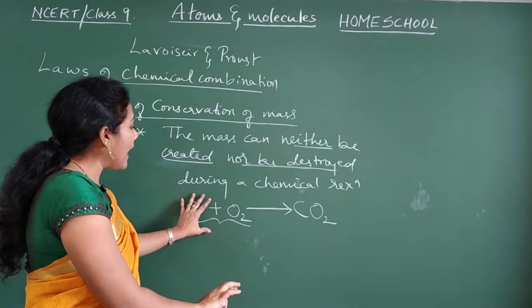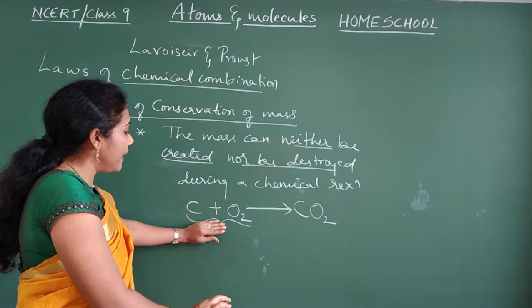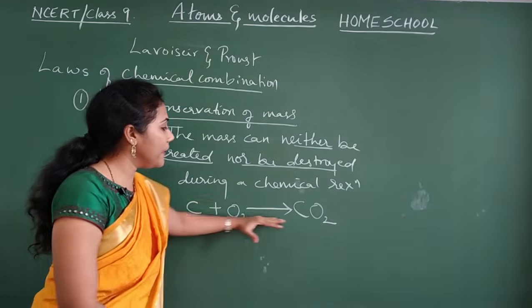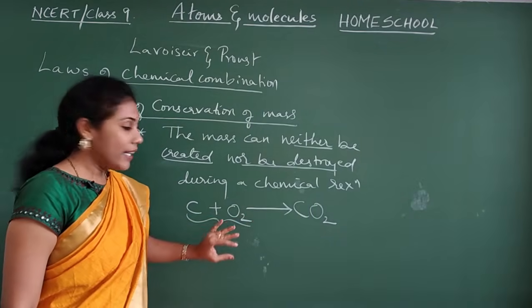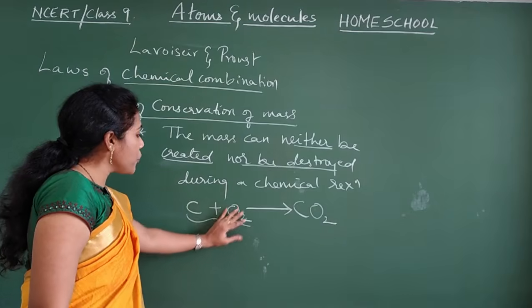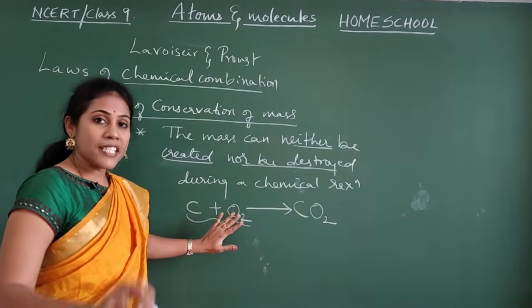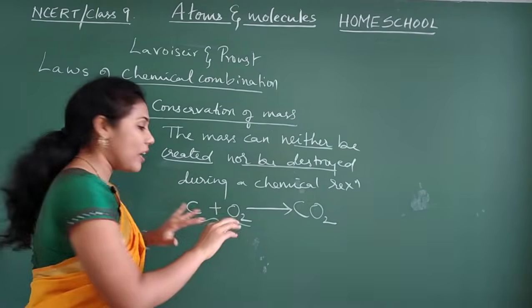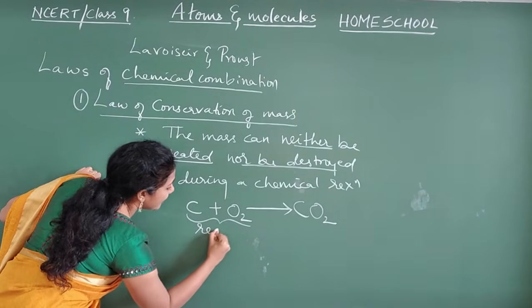Here, these substances are reacting among themselves. The substances placed on the left hand side of the equation, this is called a chemical equation, the substances which are reacting among themselves, are called reactants.